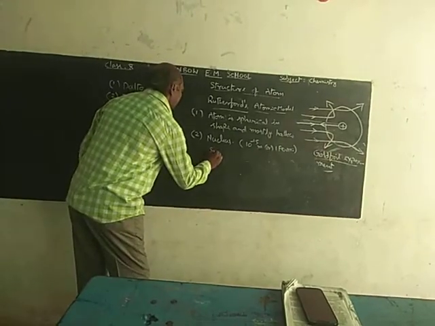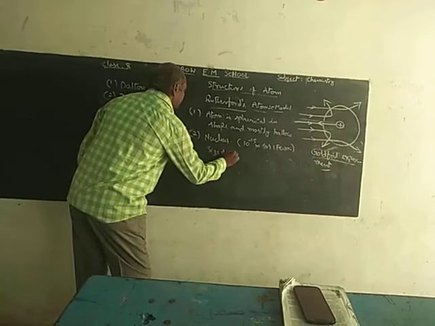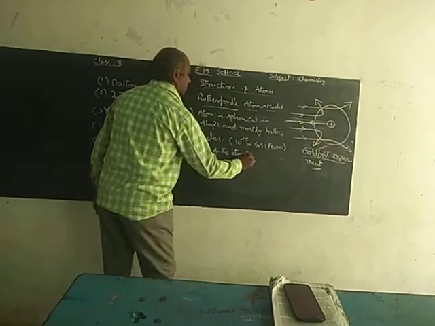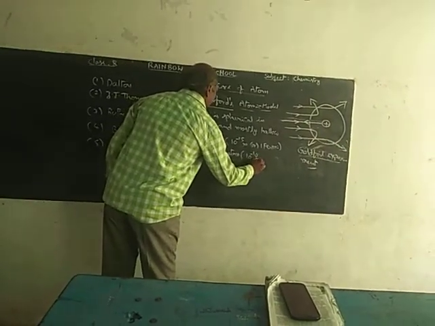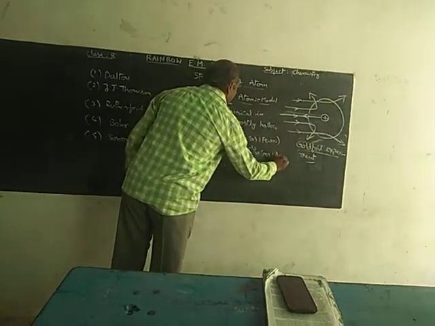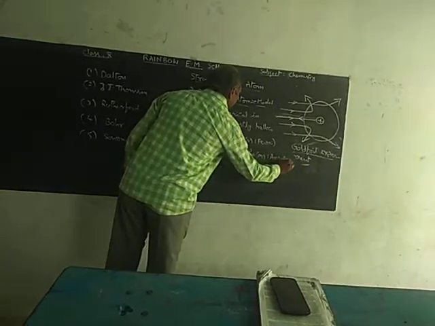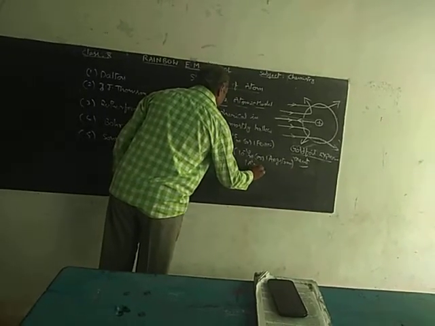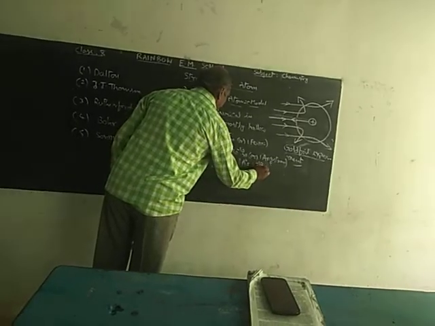And the size of the atom is 10 to the power of minus 10 meter, which is called 1 angstrom. And 1 angstrom is equal to 10 to the power of minus 10 meters.